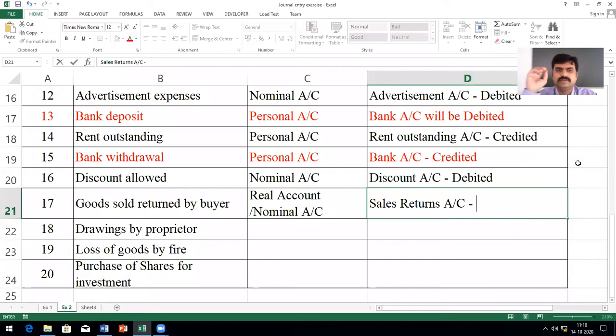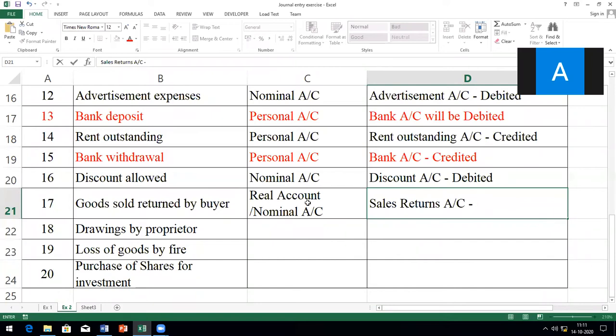Clear? So when the goods are coming back, we call it sales return, when the goods are given back by the buyer, nothing but the customer. When the company returns goods to the supplier, it is called purchases return. Is it clear? Yes, sir. Now somebody tell me, will the sales return account be debited or credited? Debited, sir. Okay, because what is the rule of real account?